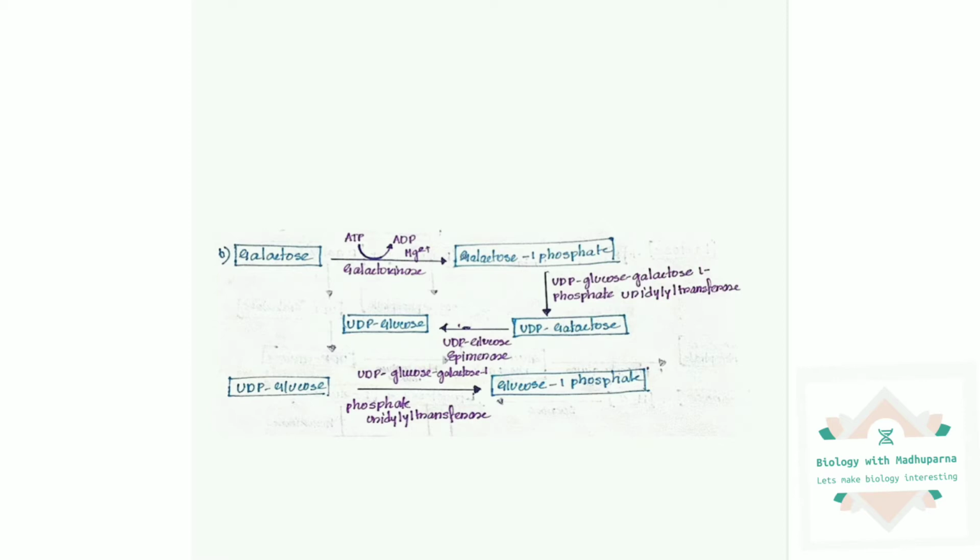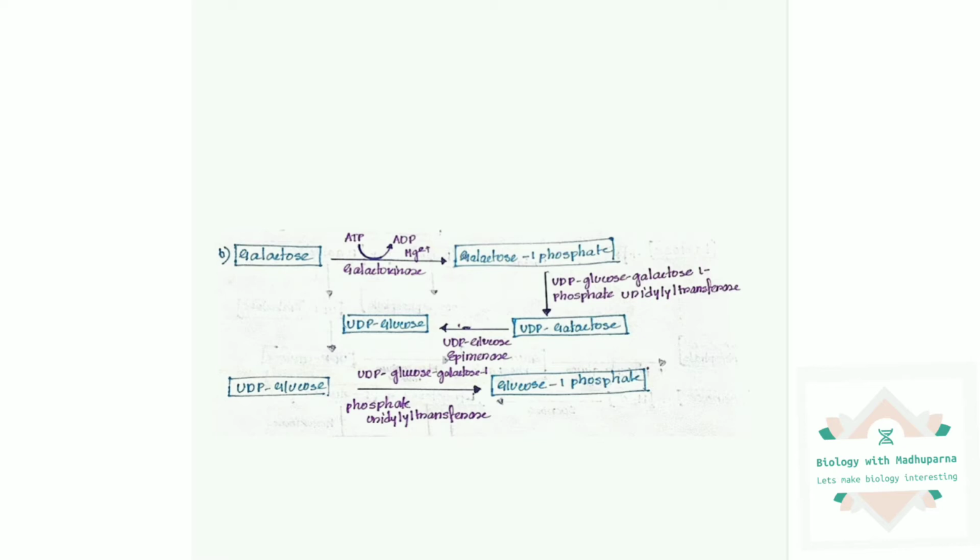So I will read this reaction. Galactose first will be converted into galactose 1-phosphate with the help of the enzyme galactokinase, where one ATP is consumed. This ATP is the phosphoryl group donor for that galactose 1-phosphate. Then this galactose 1-phosphate will be converted into UDP galactose with the help of the enzyme UDP glucose galactose 1-phosphate uridylyl transferase.